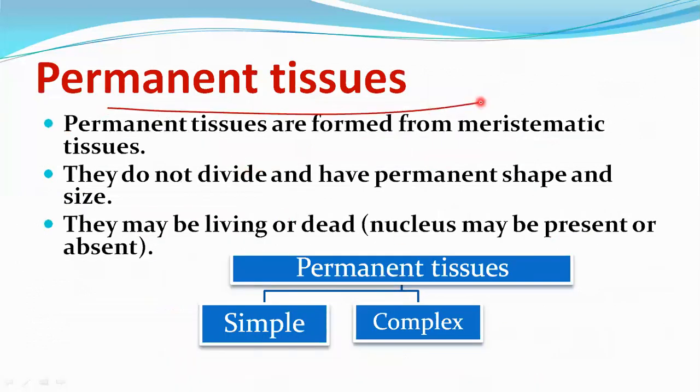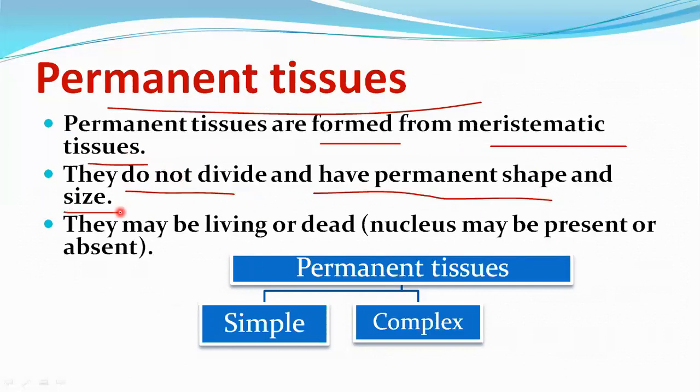The next tissue is permanent tissues. These tissues are formed from the meristematic tissue. They do not divide and have a permanent shape and size. They may be living or dead.